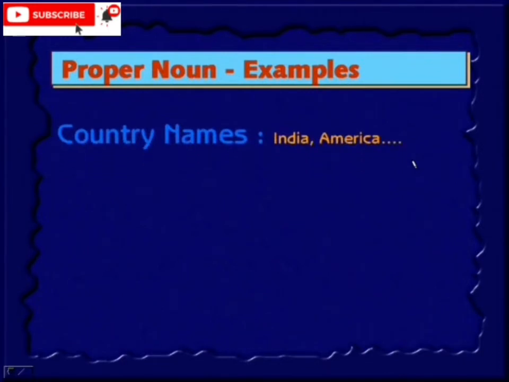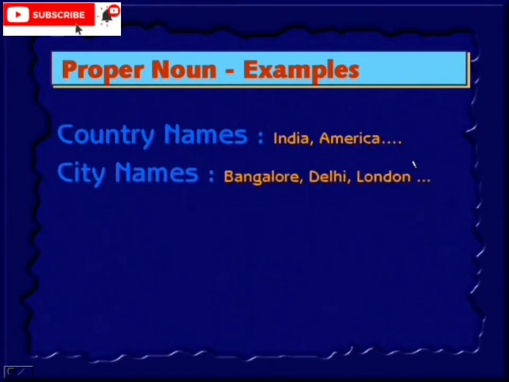Country names: India, America, England, Japan. So all the country names. We have around 200 countries. All these names come under proper noun. City names: Bangalore, Delhi, London, Washington.